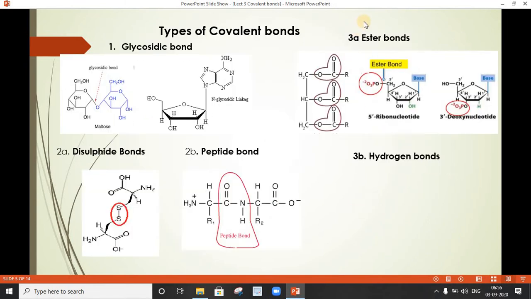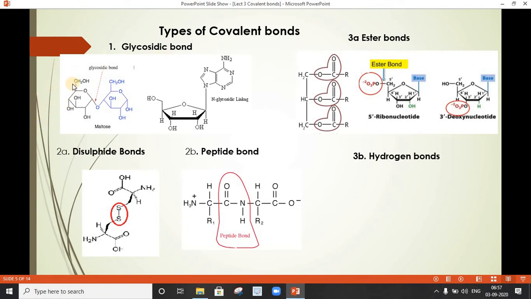Now here are a few examples of covalent bonds from the biomolecules. The first type of covalent bond is the glycosidic bond. Now this glycosidic bond is commonly observed in carbohydrates. Now what is a glycosidic bond? You should understand that carbohydrate is a polymer. Polymer means it's a long chain, a polymer of a large number of monomeric units, that is glucose.